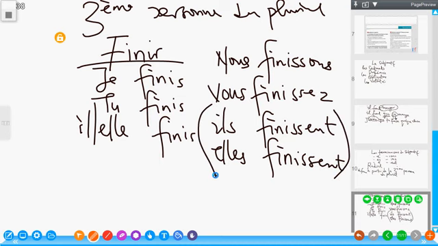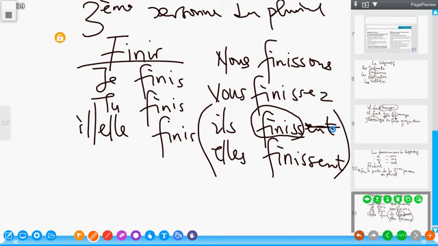So the Frenchman says we pick our radical from the third person plural of the verb in its present tense. Now, what's the radical of this third person plural? It's finiss. That is the radical of the third person plural. Now, we do away with this terminaison because subjunctive has its own terminaison. We bring this radical and add it to the terminaison of subjunctive, and by that we'll be able to completely form our verbs in subjunctive.